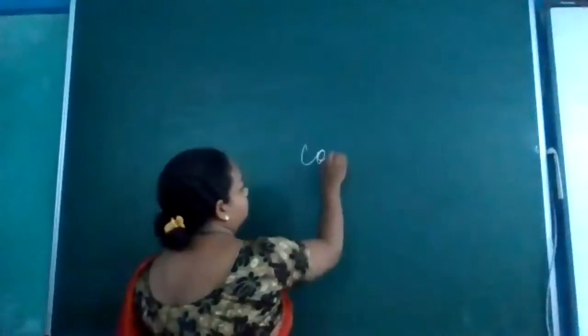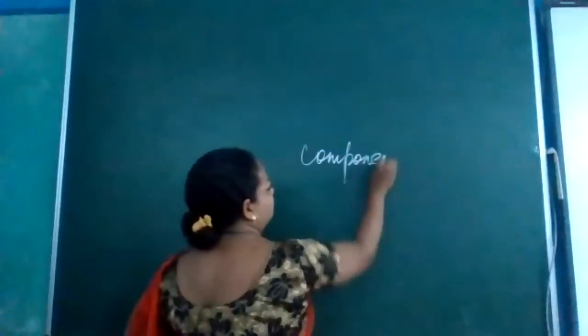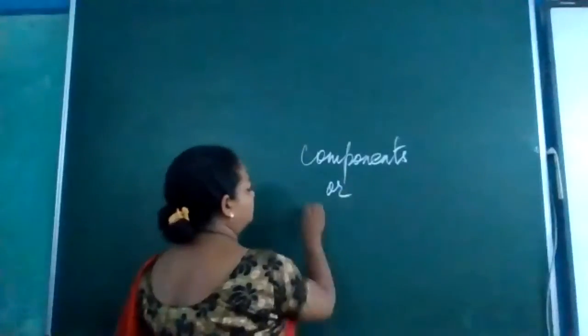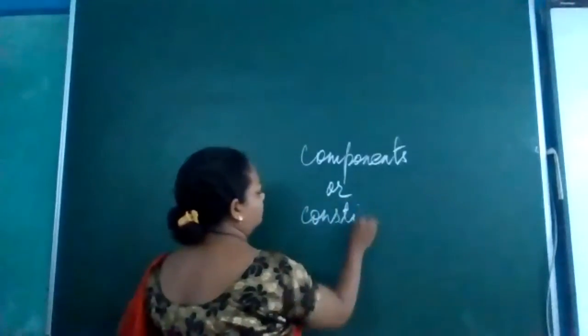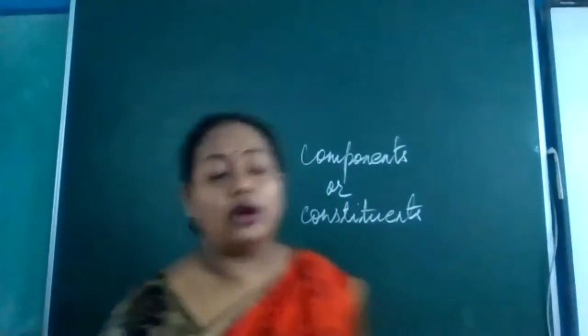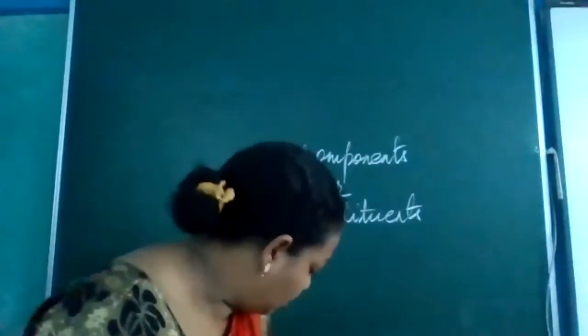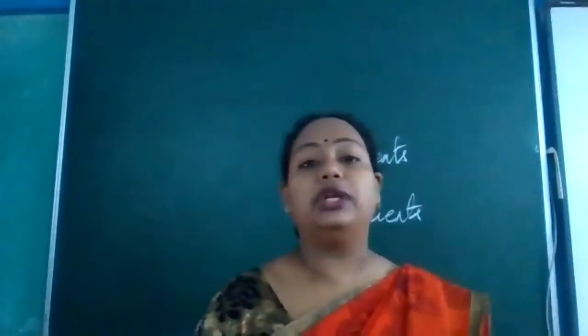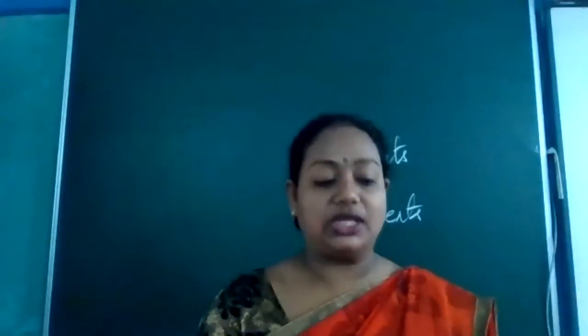and these pure substances which make up mixtures are called components. What are they called? We call them components or constituents. Okay, what are they called? They are called components or constituents. What are components or constituents? The pure substances that make up a mixture.